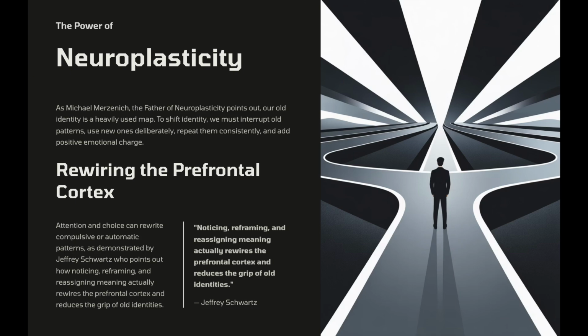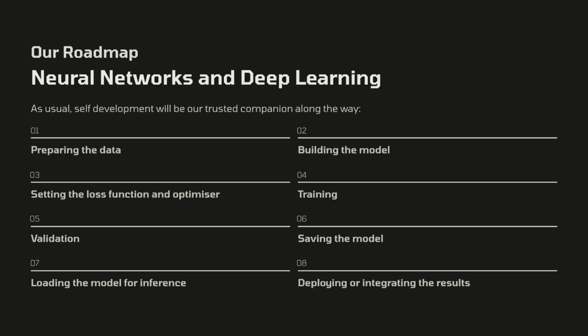Attention and choice can rewrite compulsive or automatic patterns, as demonstrated by Jeffrey Schwartz, who points out how noticing, reframing, and reassigning meaning actually rewires the prefrontal cortex and reduces the grip of old identities. Here is the roadmap we will explore together when it comes to neural networks and deep learning. As usual, self-development will be our trusted companion along the way.